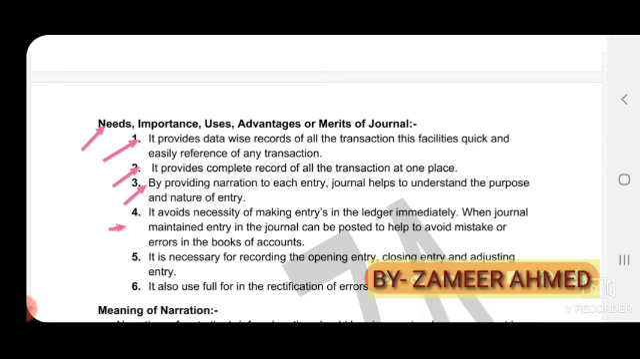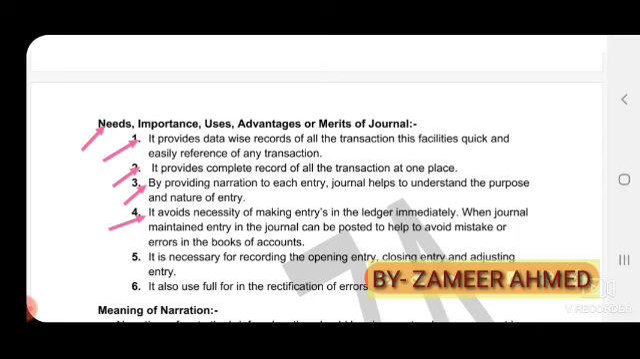Next, it avoids the necessity of making entries in the ledger immediately. When entries are maintained in the journal, they can be posted later, which helps to avoid mistakes or errors in the books of accounts. So here comes the posting. The journal is the primary book. With the help of the journal only, we can easily prepare ledgers.